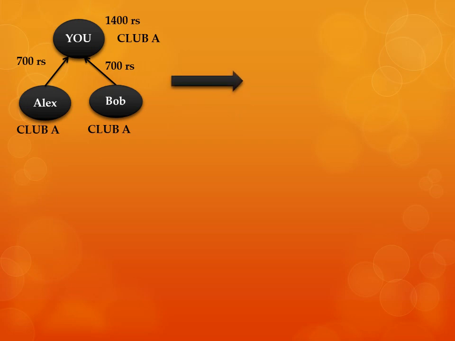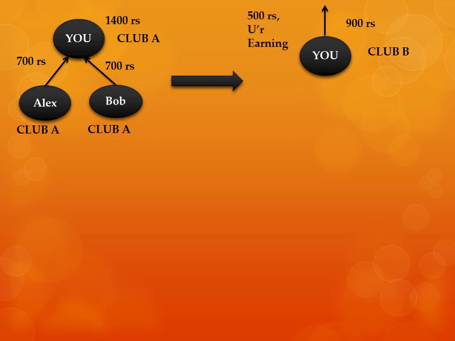The same structure, if we keep on going a little deeper, let's see what happens. Now because you are already in club A and you already have 1400 rupees with you, you want to join club B. To join club B, you have to pay 900 rupees. And 500 rupees is your own earning.